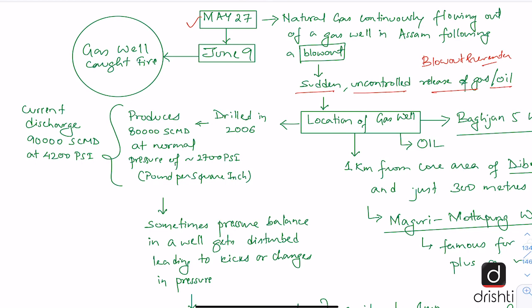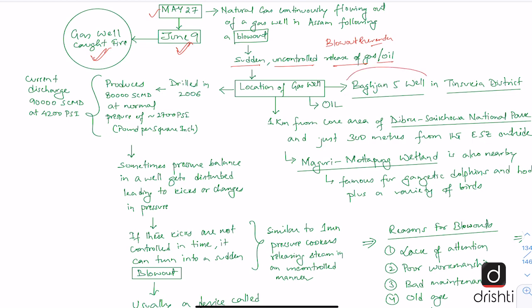In the meantime, Oil India Limited, which is the operator of the well, brought in experts from Singapore also to stop this blowout. But before they could reach the site, the gas well caught fire on 9th of June. And the name of this well is Bagjan 5 well, and it is located in the Tinsukia district near Dibru-Saikhowa National Park. And it is just 1 kilometer away from the core area of this national park, and just 300 meters away from the eco-sensitive zone outside the national park.